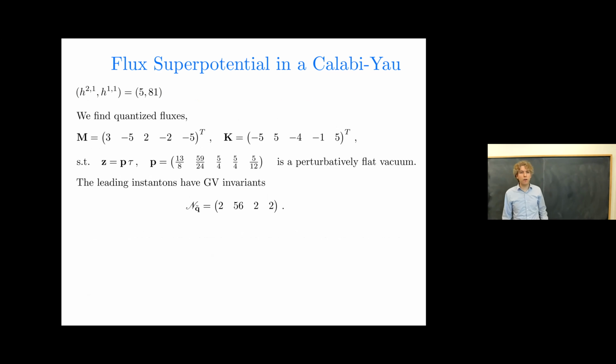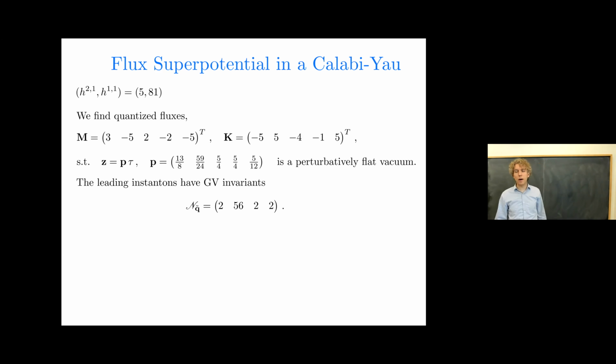Okay, so here's an example of a flux superpotential in a Calabi-Yau threefold with h21 equals 5, h11 equals 81. We find these quantized fluxes. So there's some vectors of fluxes, very modest integers, such that a particular direction in the joint complex structure and axiodilaton moduli space is a perturbatively flat vacuum in the sense that I just described. So this is some rational ray along which the complex structure moduli and the axiodilaton are proportional in a particular fashion.